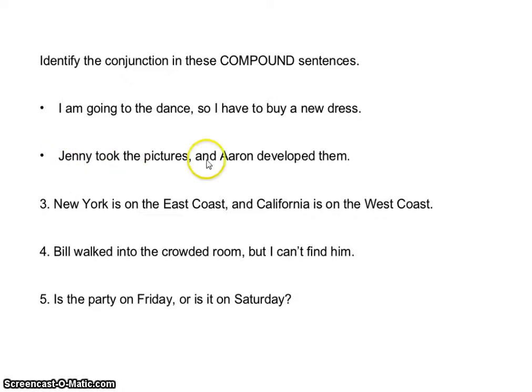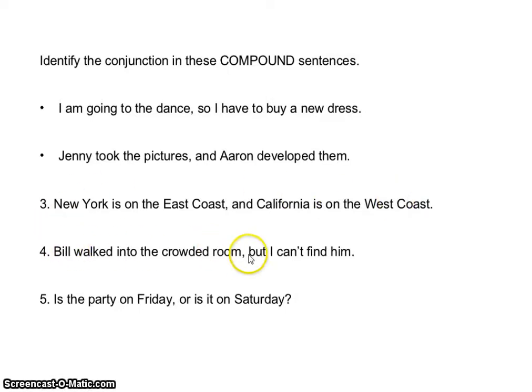You can do the same thing with these. Jenny took the pictures, and Aaron developed them. Jenny took the pictures is a complete sentence. Aaron developed them is a complete sentence. They are joined by comma and. New York is on the East Coast, and California is on the West Coast. Those are two independent clauses. This part of the sentence is a complete sentence. This part of the sentence is also a complete sentence.